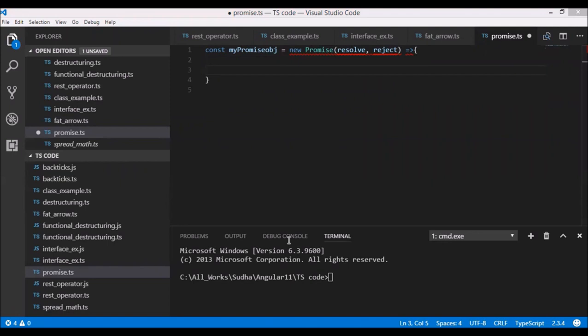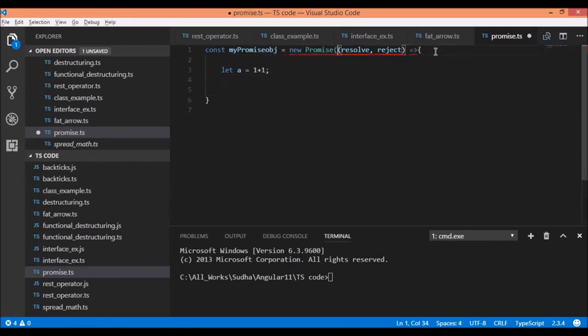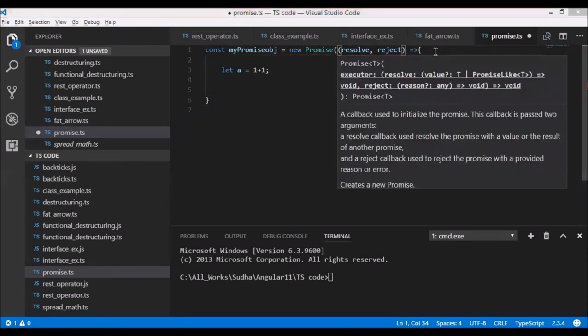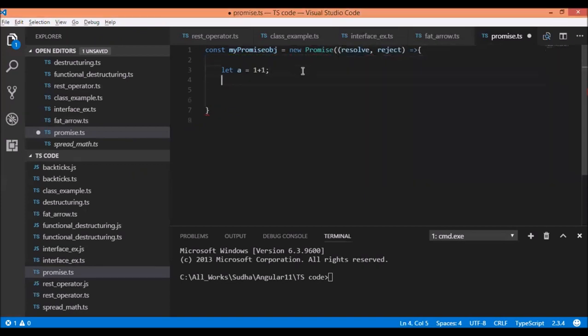So let's see, we create a variable, let a equal to 1 plus 1. Now if this a is equal to 2, then the promise is resolved, otherwise the promise is rejected. So write, if a equal to 2, then the promise is a success. So we call the method resolve and pass the string success.